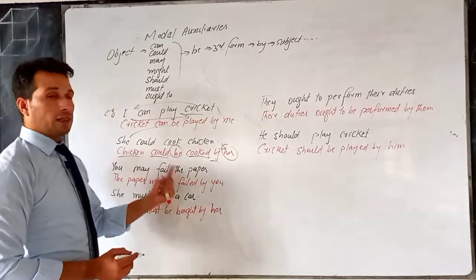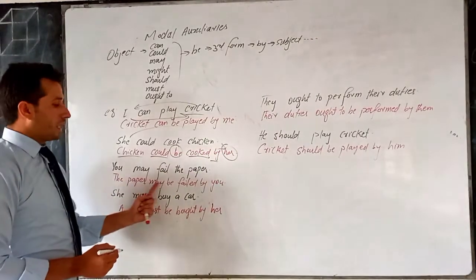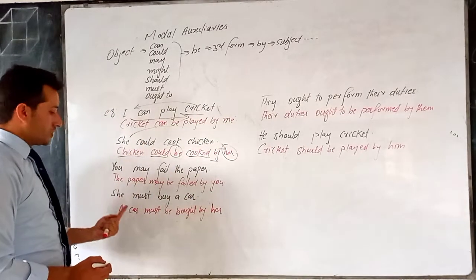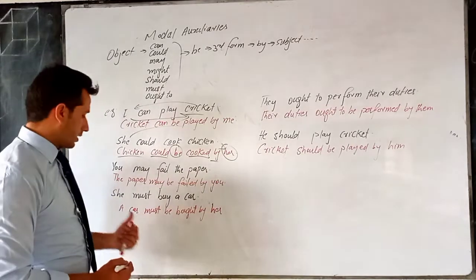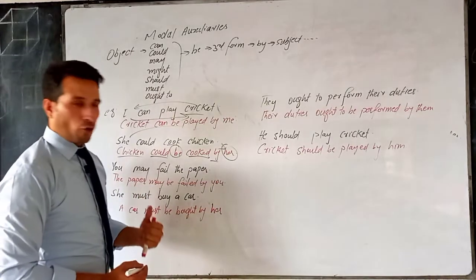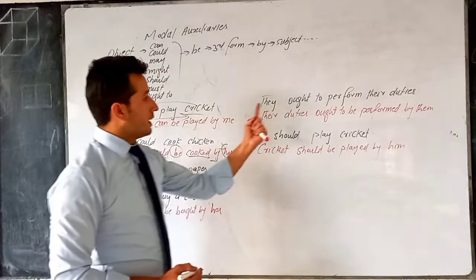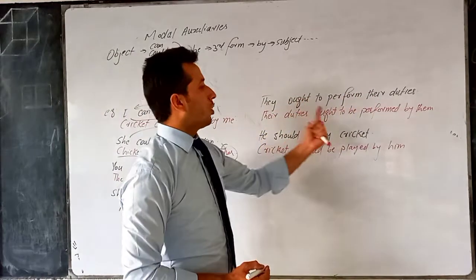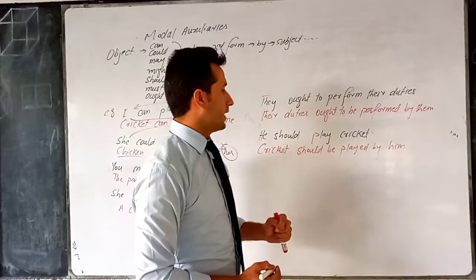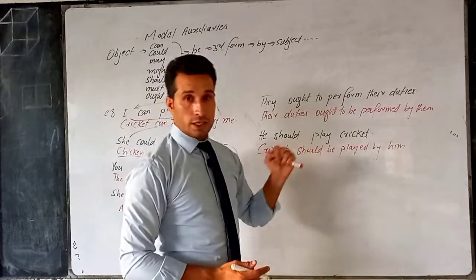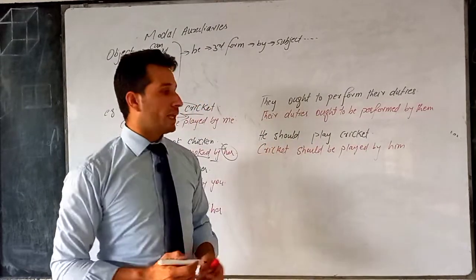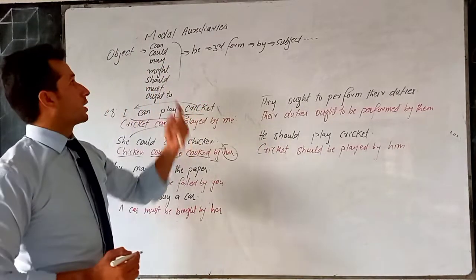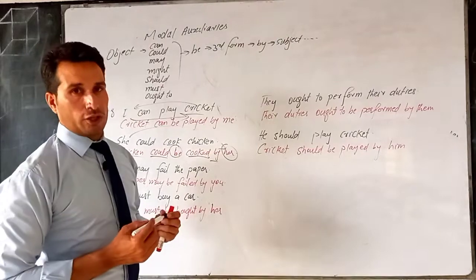You may fail the paper. The paper may be failed by you. So the same structure is followed. She must buy a car. A car must be bought by her. They ought to perform their duties. Their duties ought to be performed by them. He should play cricket. Cricket should be played by him. So we follow this structure for converting modal auxiliaries into passive voice.